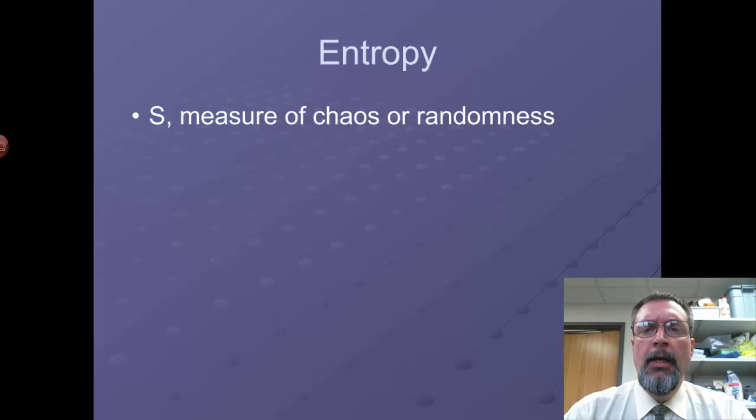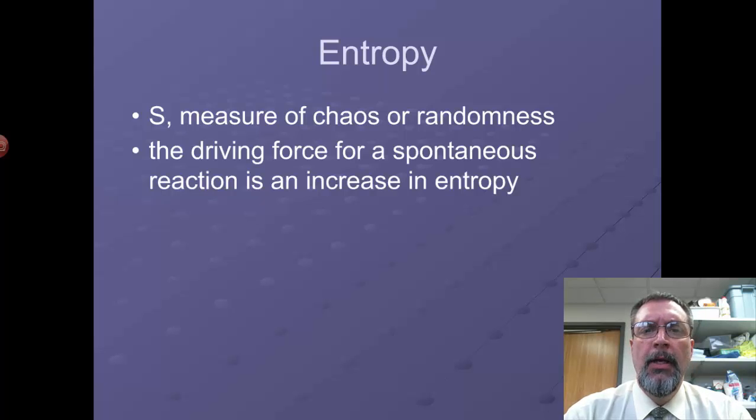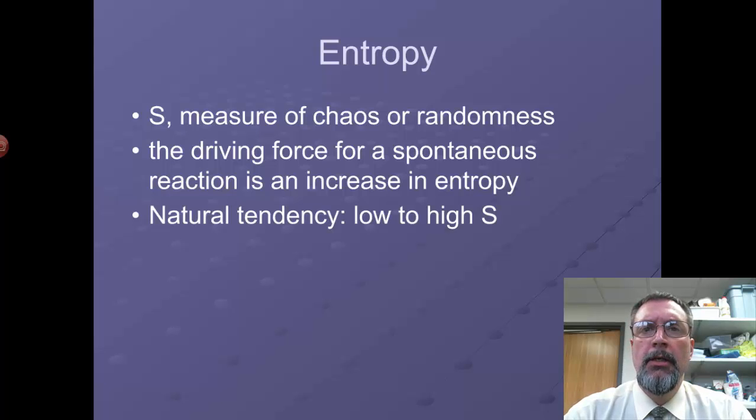We have a concept called entropy in thermodynamics. It's represented by the letter S, and it's a measure of chaos or randomness in a system. If a process or reaction will be spontaneous, that means that we're going to increase the disorder, chaos, the randomness of that particular process. So as entropy increases, we become more and more spontaneous. And that basically goes towards the tendency of the universe. The tendency of the universe is for entropy, or chaos, or disorder to always be increasing.